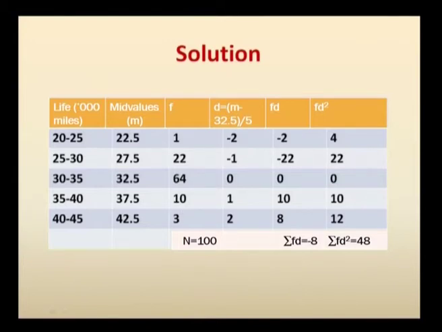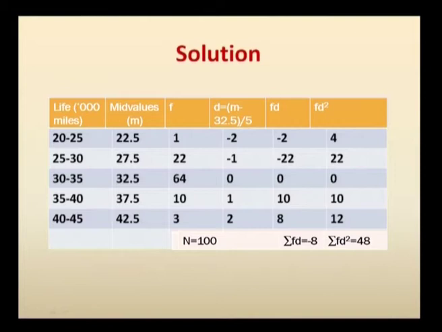So you apply the deviation method by taking the mid value to be 32.5, subtracting it from each of the mid values. That is going to give you the fourth column, where you have minus 2, minus 1, 0, 1 and 2, and this 5 denotes the length of class interval. Then f into d, multiply the third and fourth column, you get sigma fd to be minus 8.